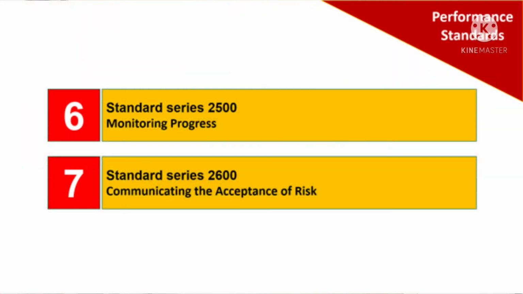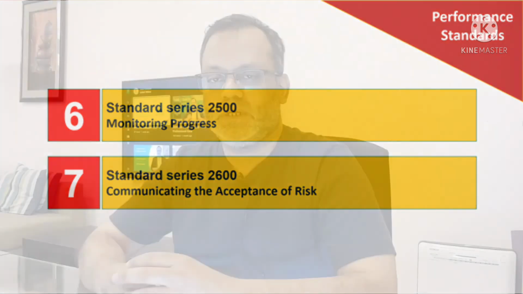The last two standard series cover 2500, which is monitoring progress, and the seventh section, which is standard series 2600, communicating the acceptance of risk.